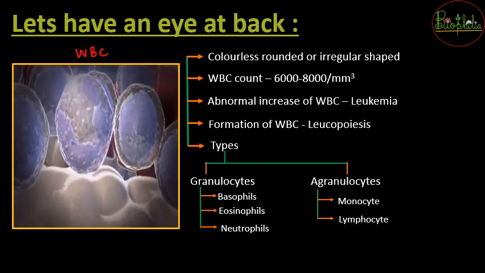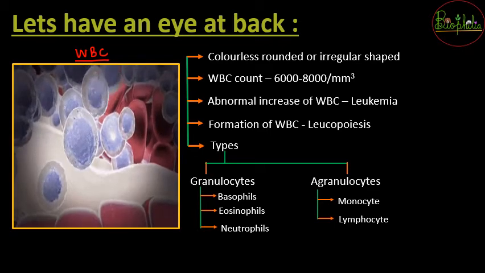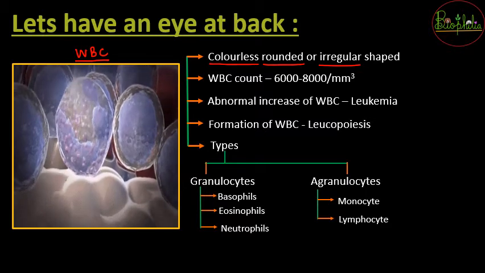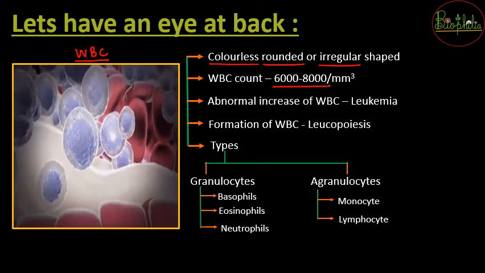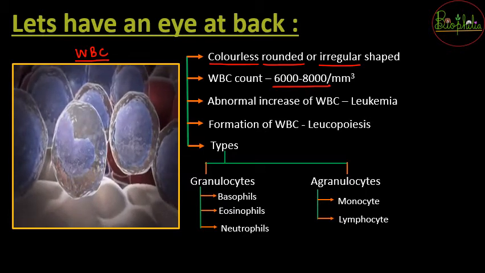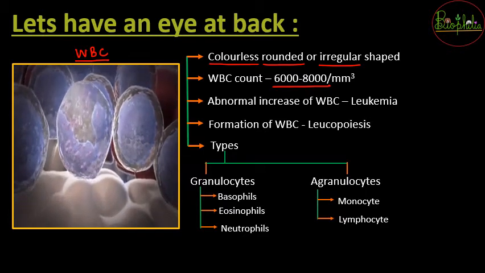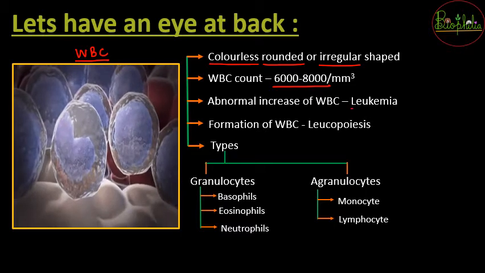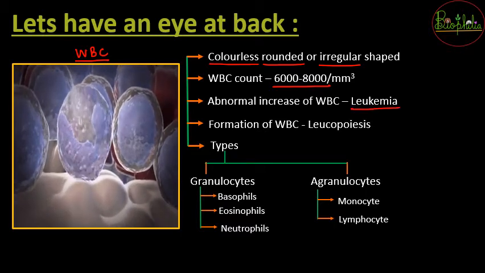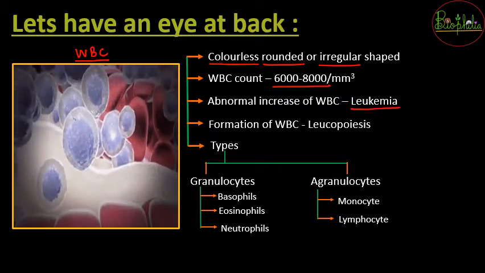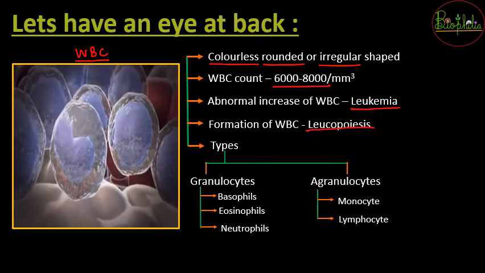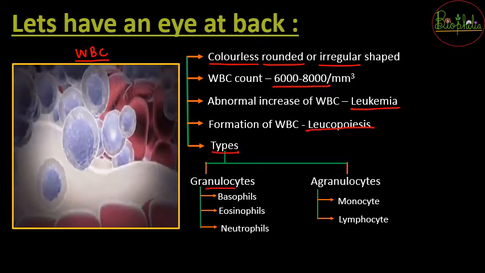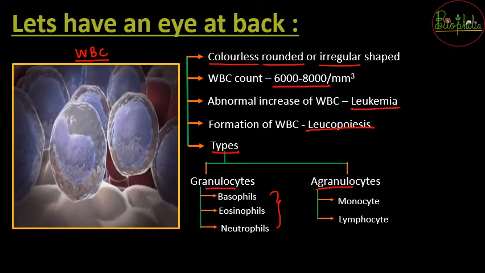So here we are looking at white blood cells, which we covered in the previous video, as they were colorless, rounded or irregular shaped cells having their count about 6,000 to 8,000. And we did a detailed study about the count, so you can see that study in the previous part. One of the cases was an abnormal increase of WBCs, that was called leukemia. Then we studied the life cycle of WBCs, in which the formation was called leukopoiesis. Then we had a discussion about the types of WBCs, wherein we saw the granulocytes and the agranulocytes and their subdivisions.